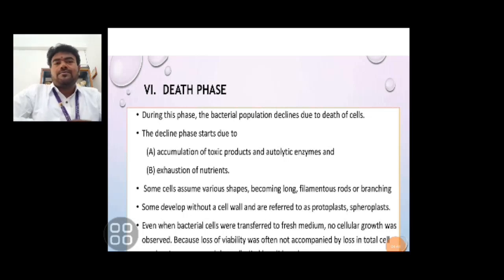Some cells assume various shapes, becoming long, filamentous or branching. Some cells without a cell wall are referred to as protoplasts or spheroplasts. Even when bacterial cells are transferred to fresh medium, no cellular growth is observed, because loss of viability is often not accompanied by a loss in the total number of cells. Thank you for listening to our video lecture. Thank you.